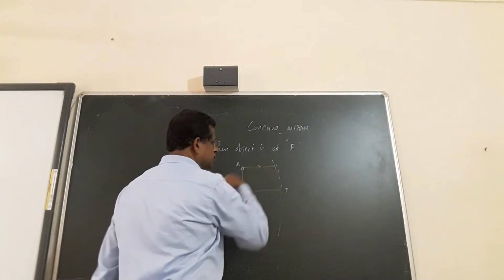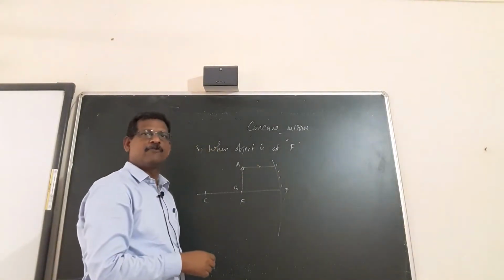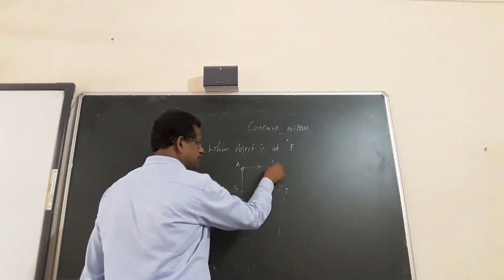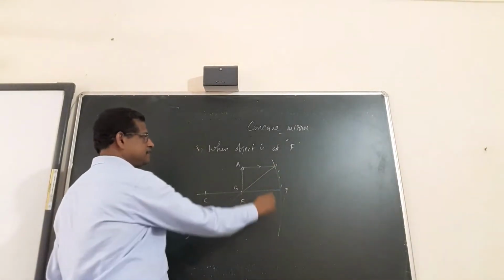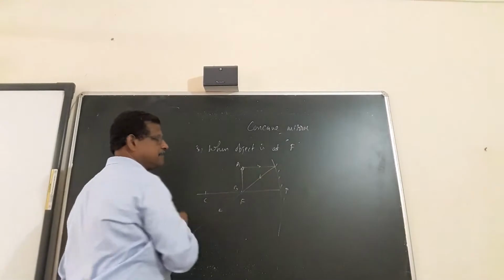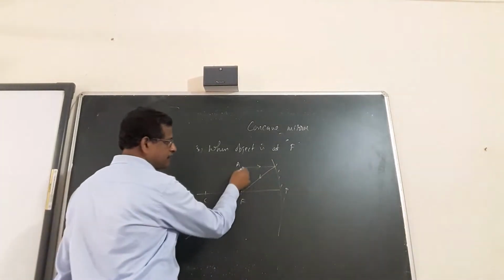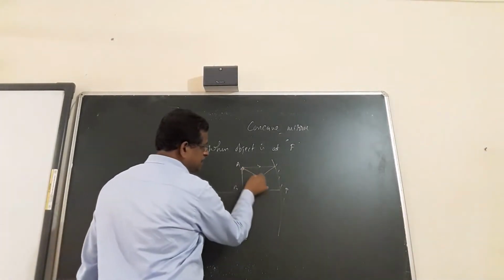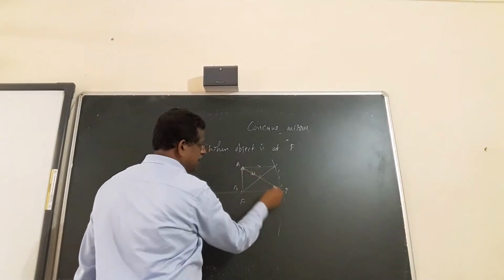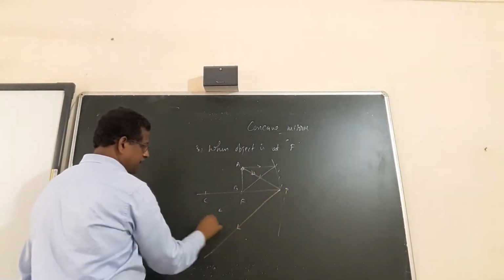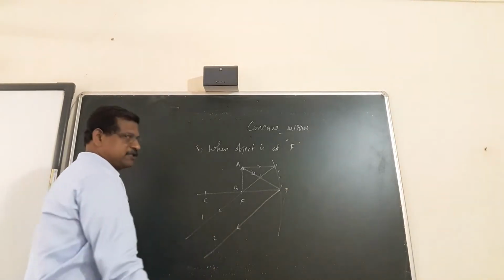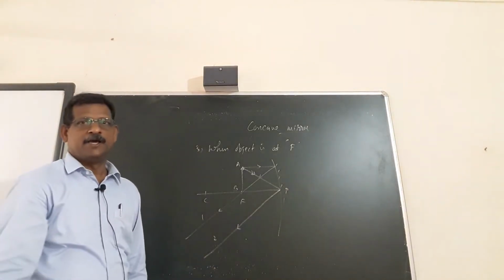Ray parallel to principal axis, after reflection passes through the focus. First ray completed. Next one. Ray reaches the point P, second ray, after reflection obeying the laws of reflection, reflects back. Ray number 1 and 2, you can see that they are parallel.